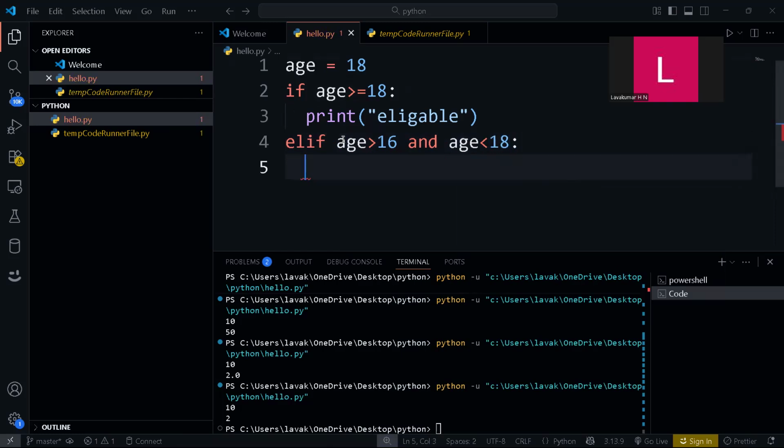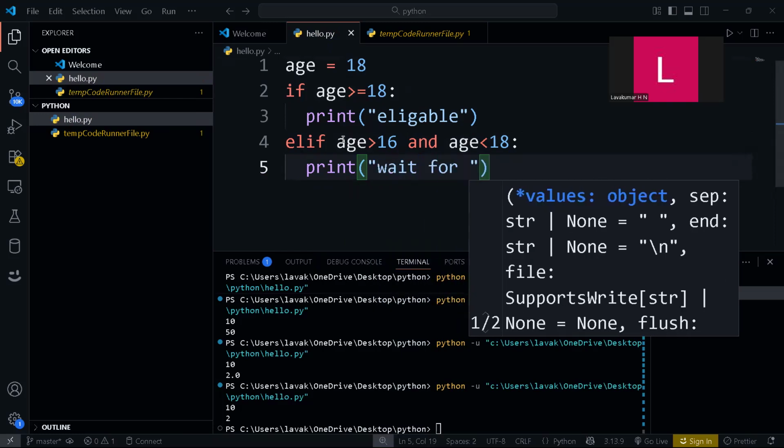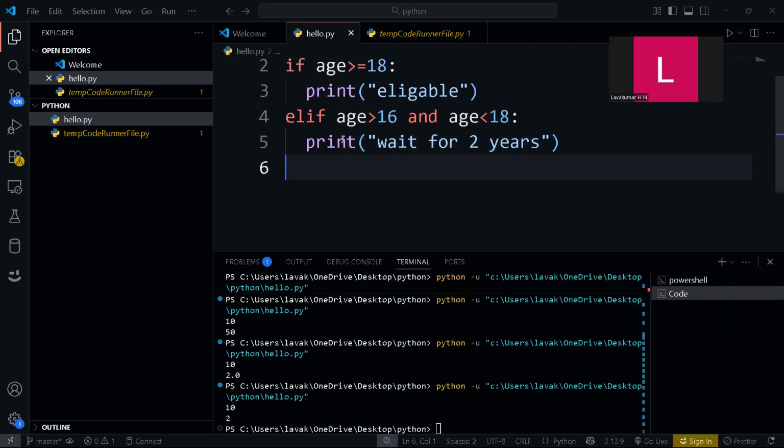Now let's print wait for 2 years. So this is a statement you will print.